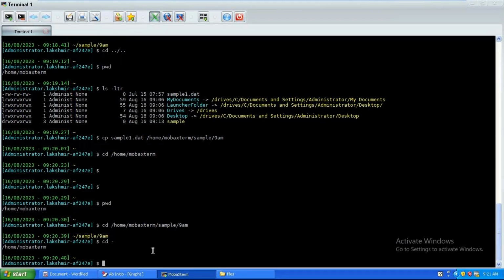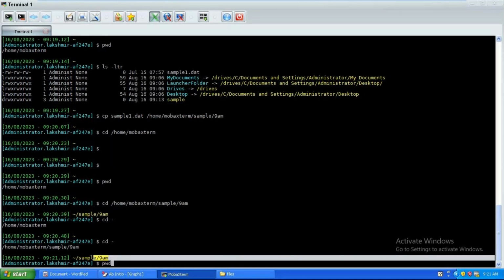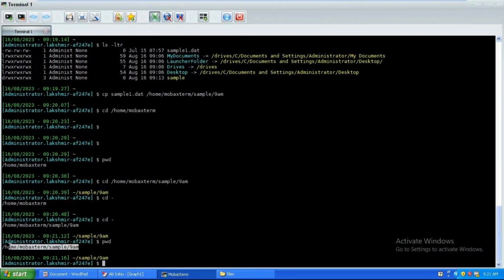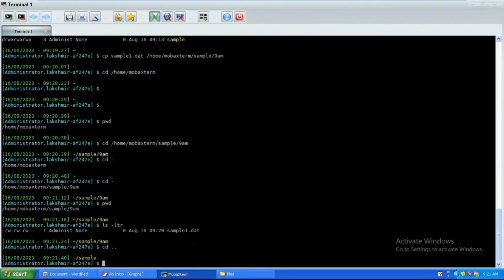Okay, so now again let me go to the old accessed path, cd space hyphen, right? See there, now I moved to 9am path. pwd. Let me put pwd. Right, so simply if you want to go to the old path, cd space hyphen. Okay, so coming to ls space hyphen ldr, now I can see my sample1.dat, because I mentioned the cp command, so because of that it is copied to my 9am location, right? Come one step back, cd space dot dot, enter.